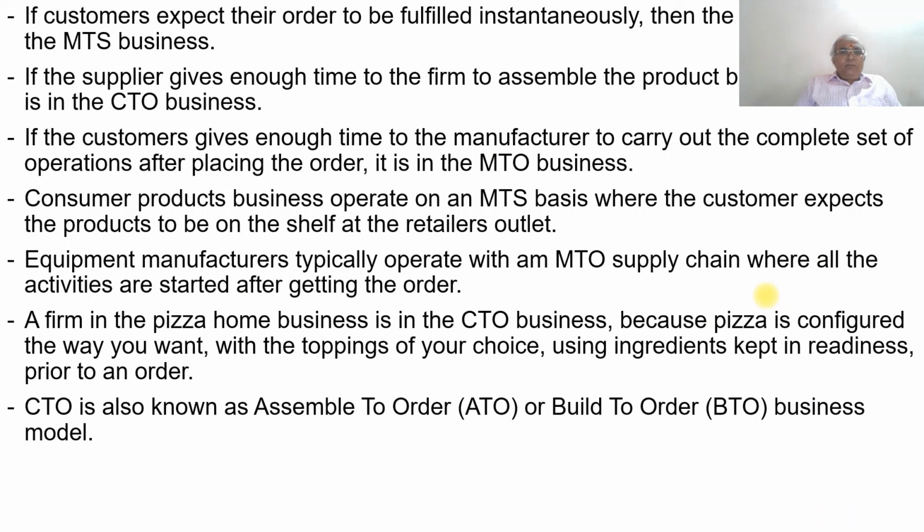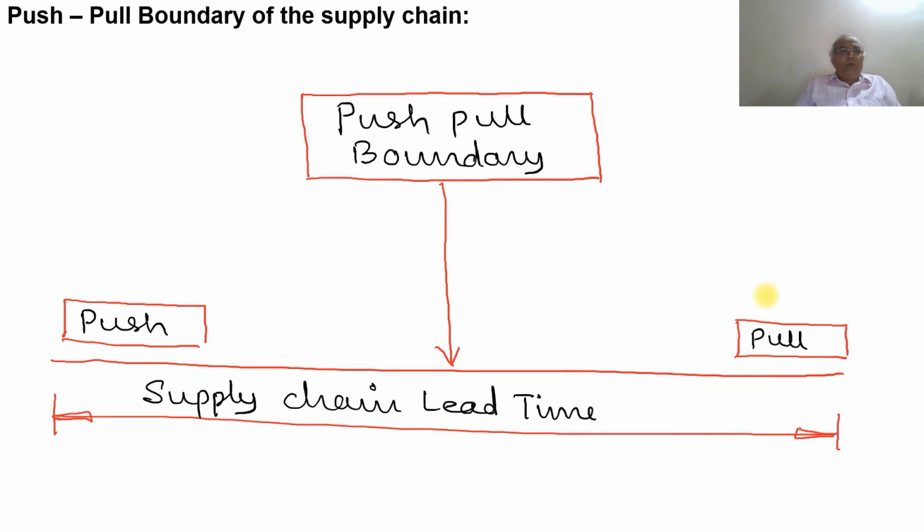A firm in the pizza home business is in the configure to order business, because pizza is configured the way you want, with the toppings of your choice, using ingredients kept in readiness prior to an order. CTO is also known as assemble to order, ATO, or build to order, BTO, business model.